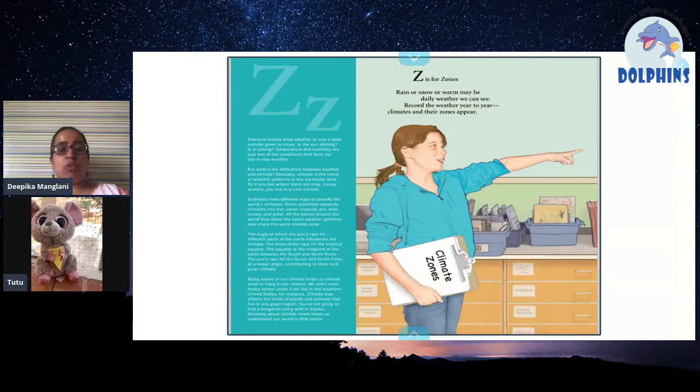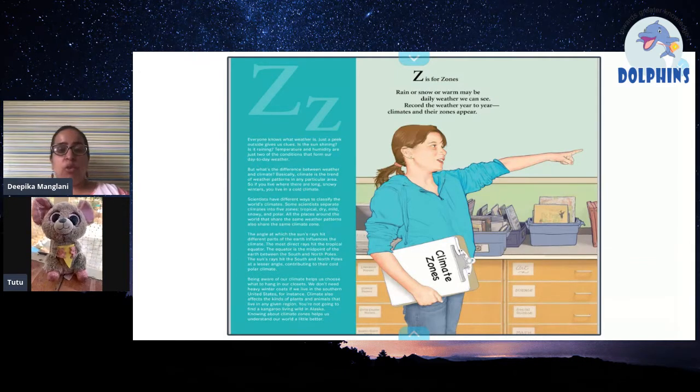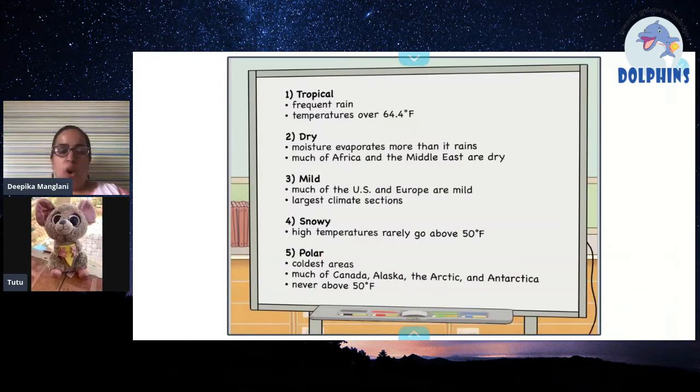And Z is for zones. We have climate zones, we have different zones across the world. Rain or snow or warm maybe, daily weather we can see, record the weather year to year, climates and their zones appear.